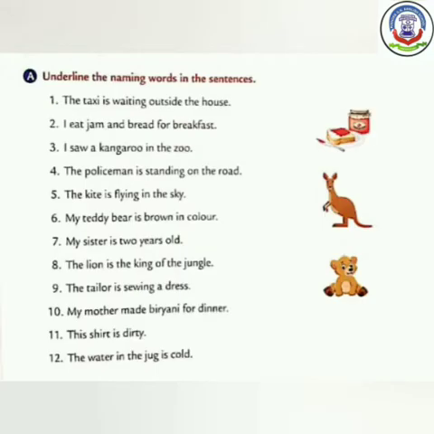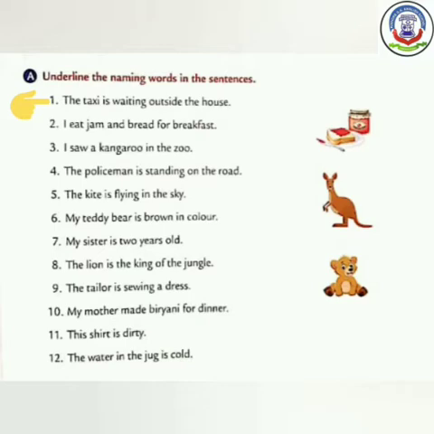Now see exercise A. Underline the naming words in the sentences. Number 1. The taxi is waiting outside the house. The taxi is waiting outside the house.